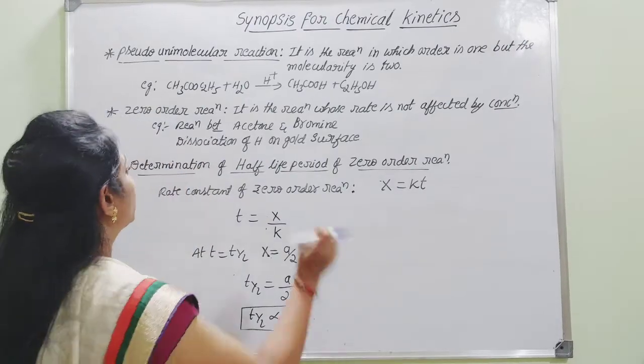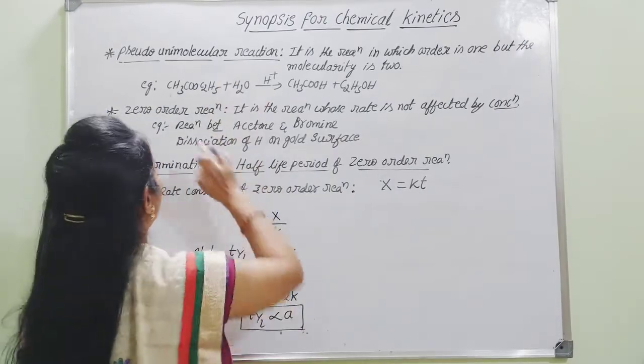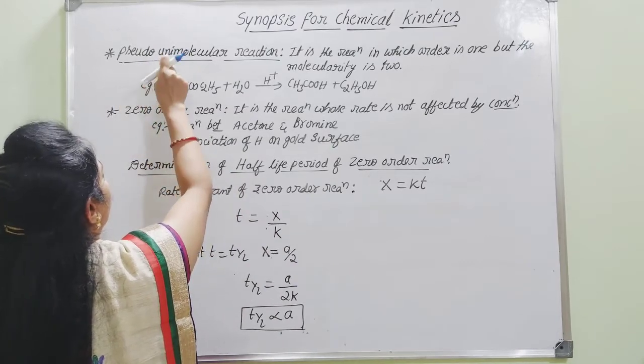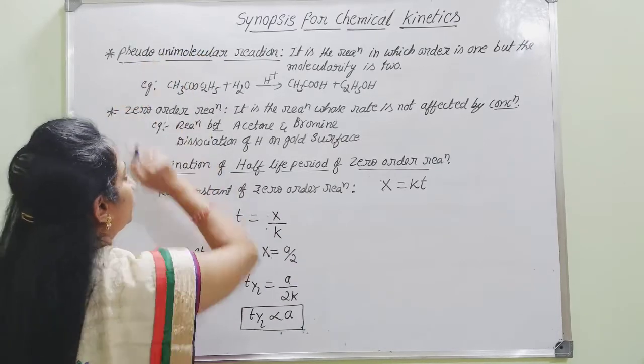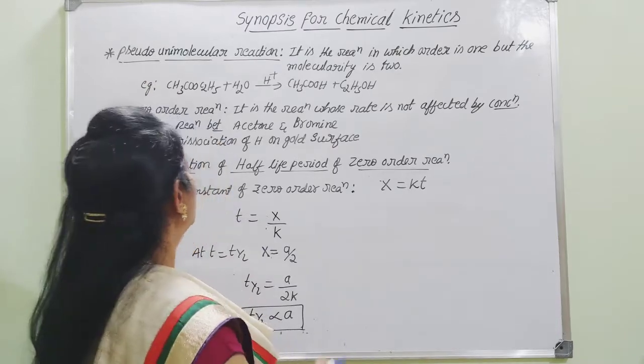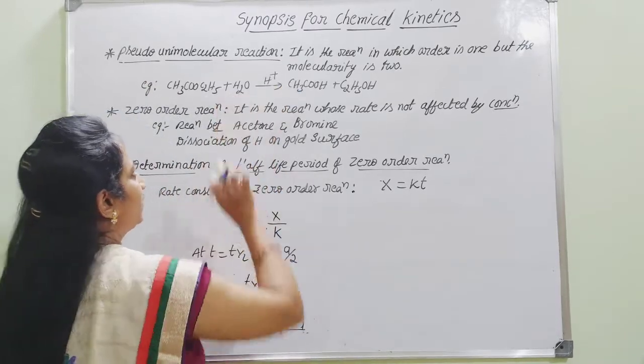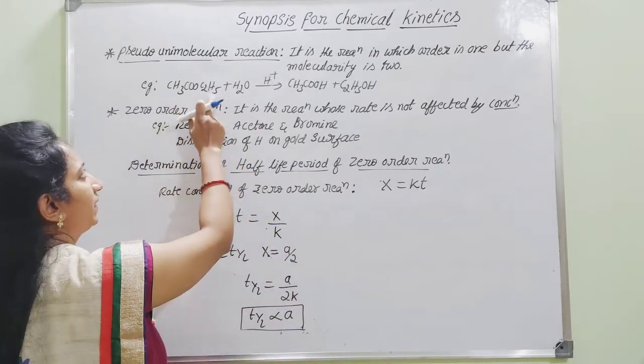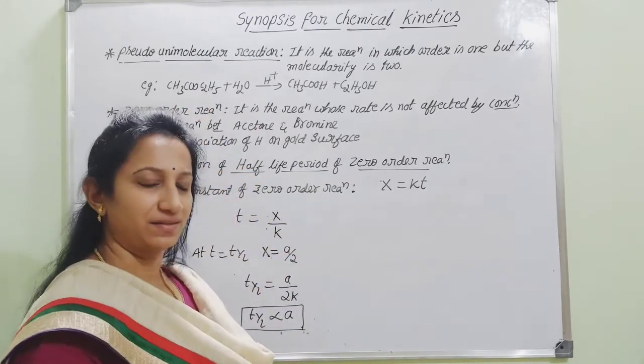So what is meant by pseudo-unimolecular reaction? As the name itself indicates, it is not exactly a unimolecular reaction, it is a pseudo, false unimolecular reaction. Here we can consider one such example, that is acid hydrolysis of ester. We have taken ethyl acetate as an ester.